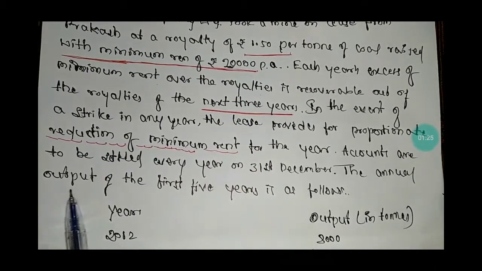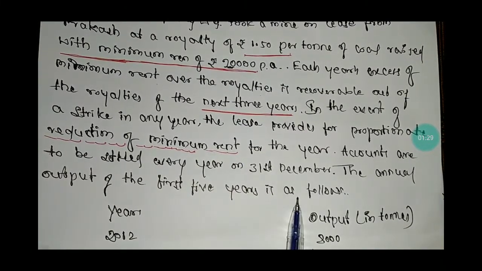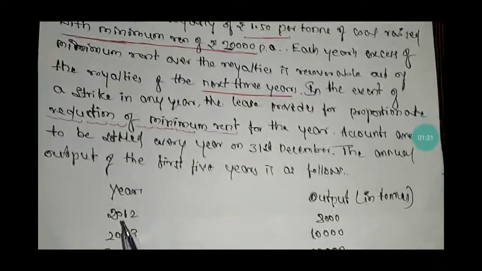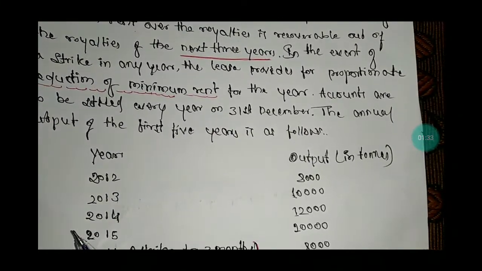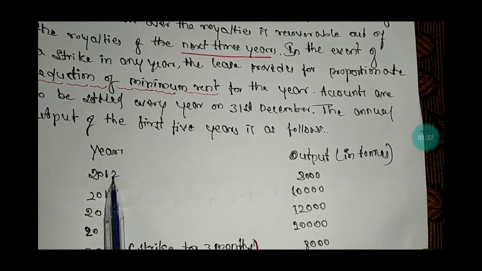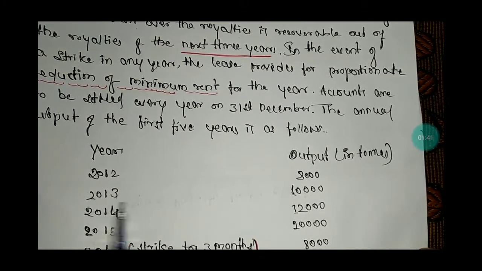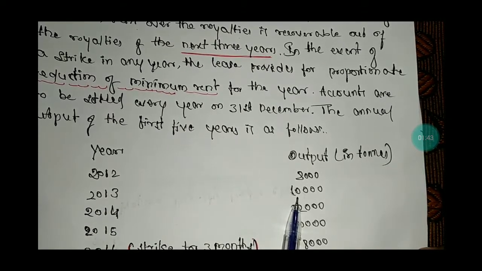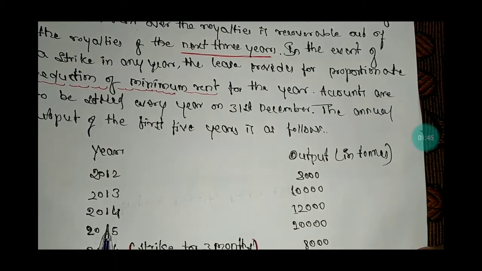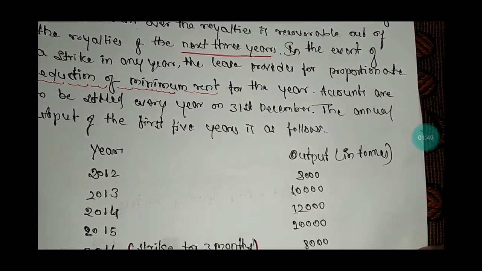The annual output of the first 5 years is as follows. Year column and output in tons column. 2012 it was 8,000 tons. 2013 it was 10,000. 2014 it is 12,000. In the year 2015, 20,000 tons.